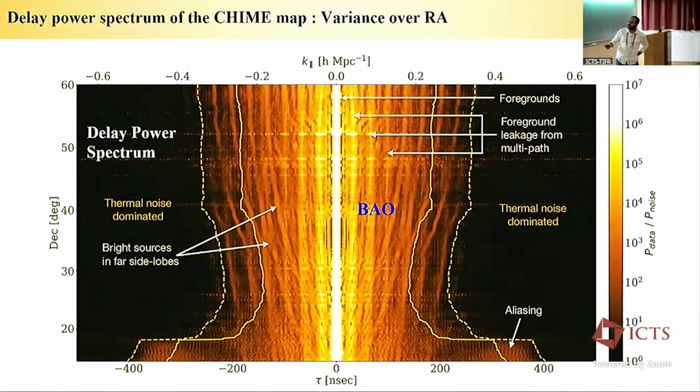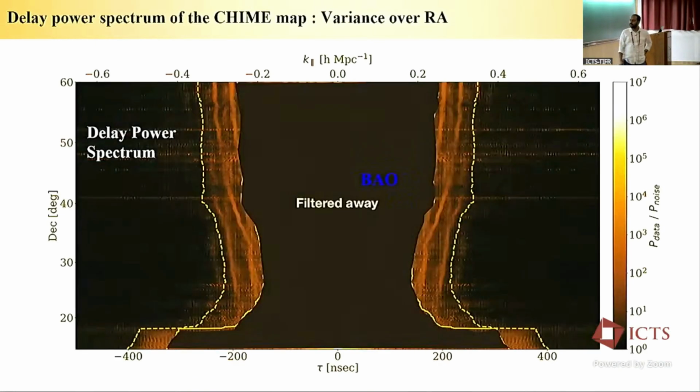You also see this U-shaped pattern here. Those U-shaped patterns are basically Cassiopeia A, Cygnus A, and Taurus A leaking through far side lobes and creating a U-shaped pattern. The color bar here is the data normalized by noise. As you can see, beyond some delay, or beyond some k parallel, you are basically dominated by thermal noise. And this is the region we are working on. So we apply a linear high-pass filter. We just throw away all these modes and only work with these modes. However, a caveat is that the BAO scales are actually here. So we are basically losing the BAO scale in this first analysis. We are trying to measure the power spectrum here, but I think in the future we will try to work on this region.